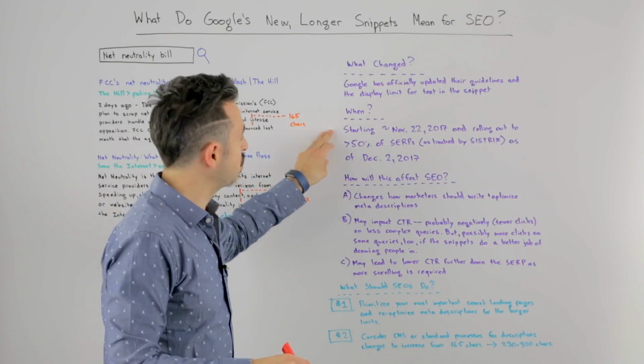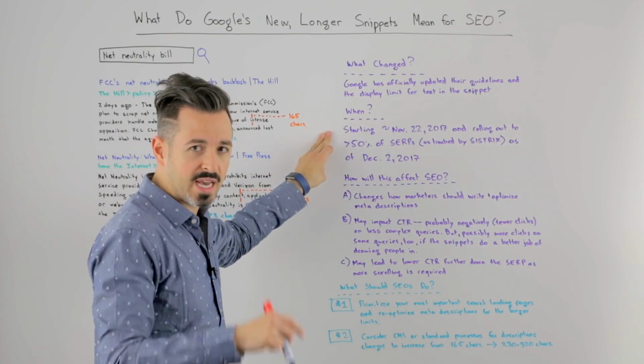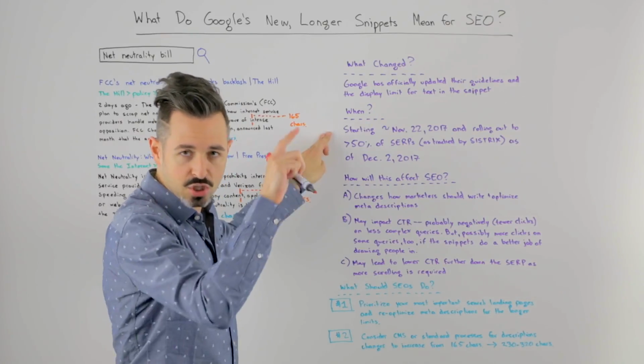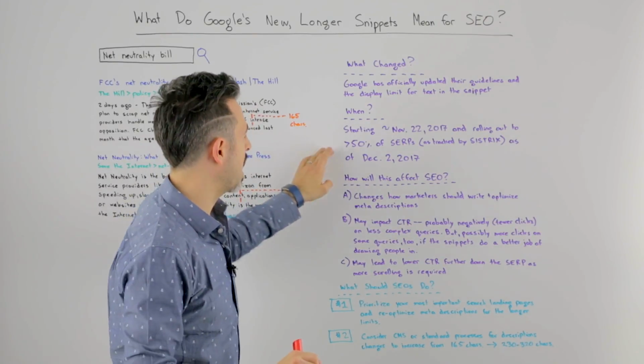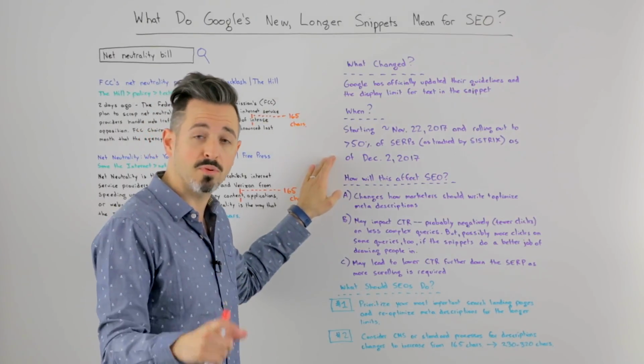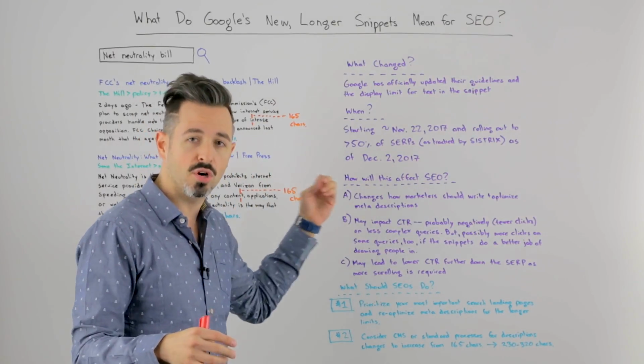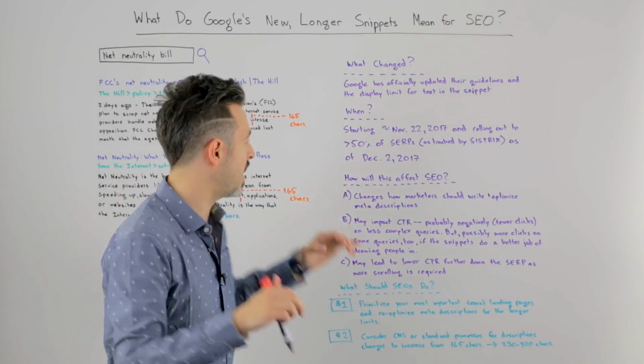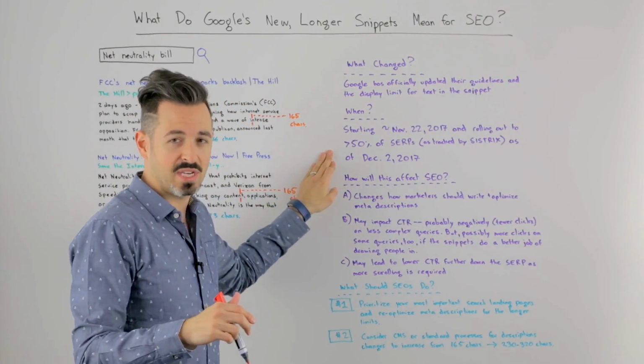When did this happen? It was starting in about mid-November. November 22nd is when Systrix's data set starts to notice the increase, and it was over 50%. Now it's sitting at about 51% of search results that have these longer snippets in at least one of the top 10 as of December 2nd.